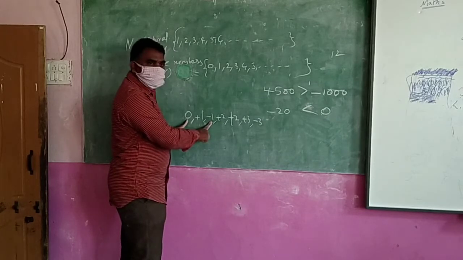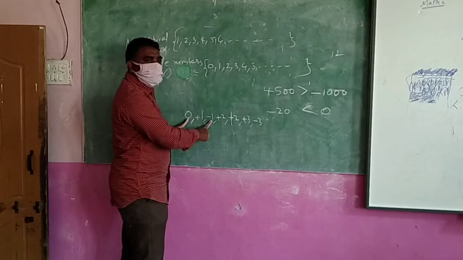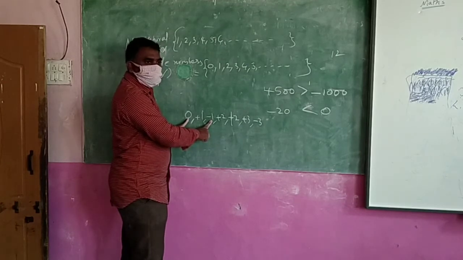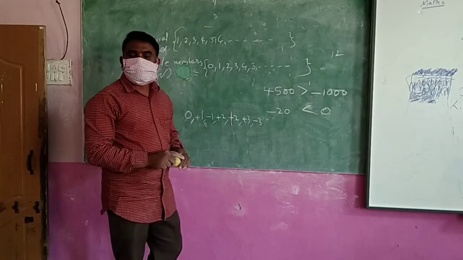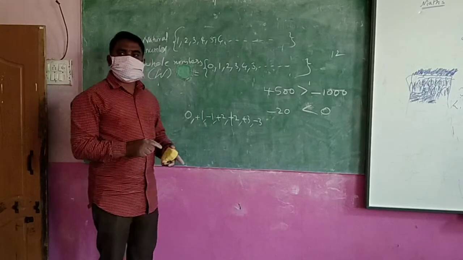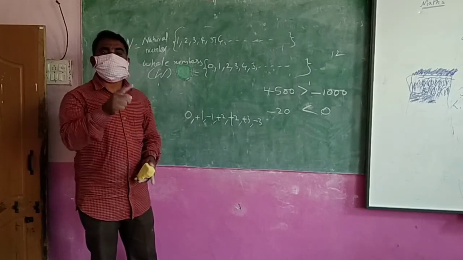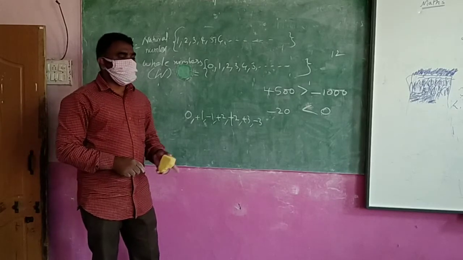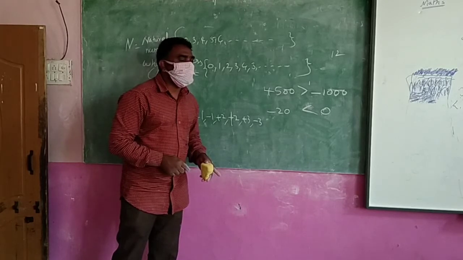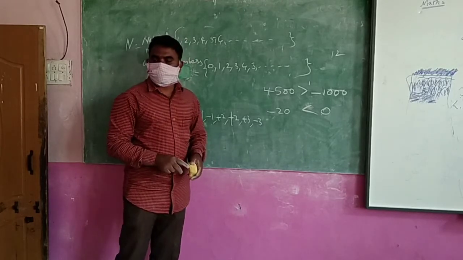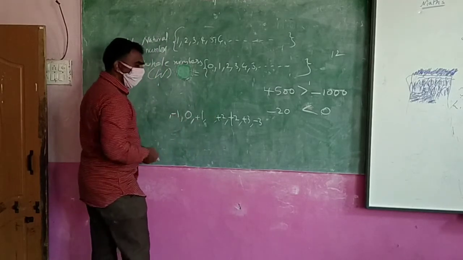Here you see, 0 and minus 1. Which is on the right side? Minus 1 is on the right side, and which is on the right side is bigger, I said. That would mean minus 1 is bigger. But just now we discussed that Charan has more than that man. 0 is bigger, minus 1 is smaller. So the smaller number should be on which side? The left hand side. That is why minus 1 should be before 0.